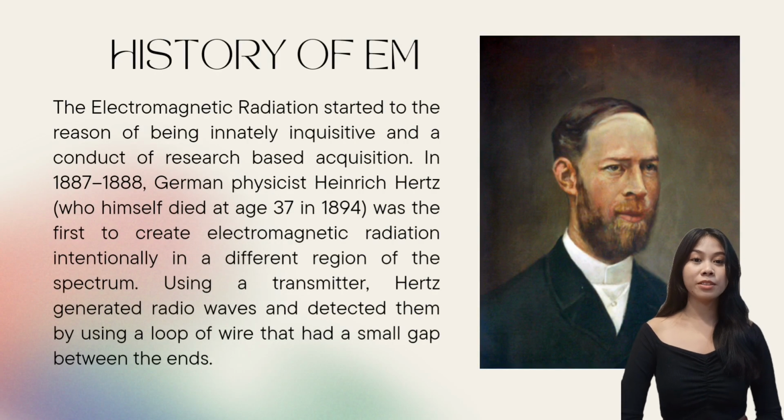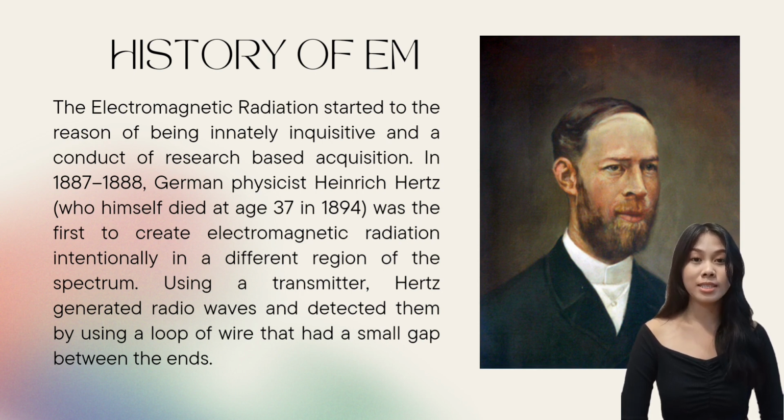So what is the history of electromagnetic radiation? Electromagnetic radiation started to the reason of being innately inquisitive and a conduct of research-based acquisition. In 1887 to 1888, German physicist Heinrich Hertz was the first to create electromagnetic radiation intentionally in a different region of the spectrum. Using a transmitter, Hertz generated radio waves and detected them by using a loop of wire that had a small gap between the ends.